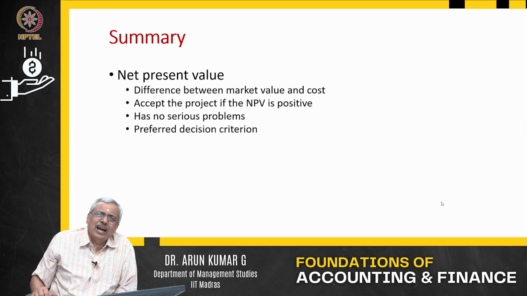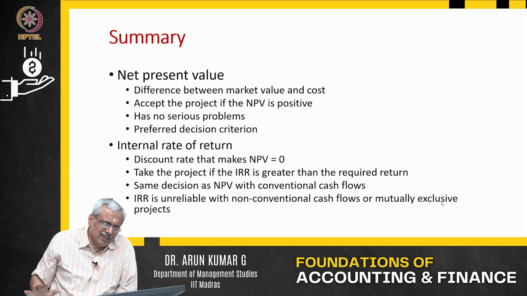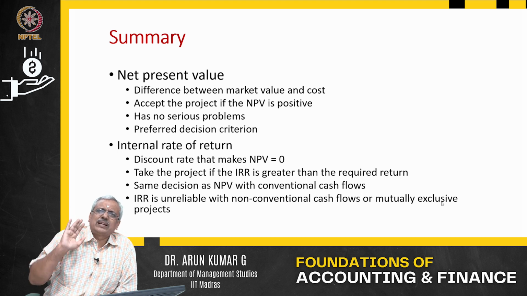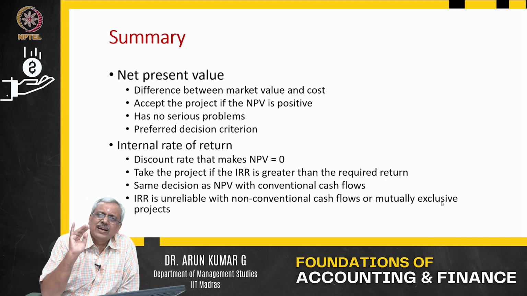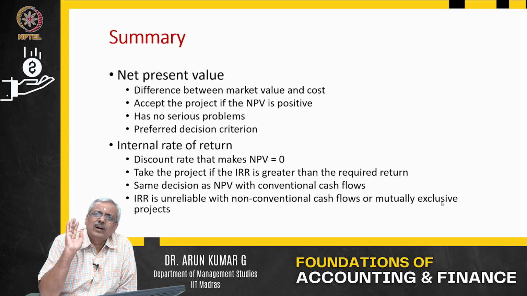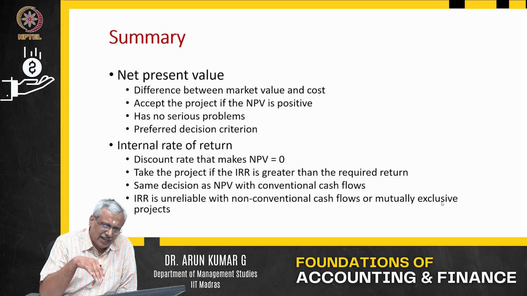Now, in summary, I would say just this: NPV and IRR. NPV is the difference between market value and the cost. That is the present value of the returns and the cost. Accept if positive, reject if negative, no serious issues. IRR gives you a discount rate at which NPV will be 0.